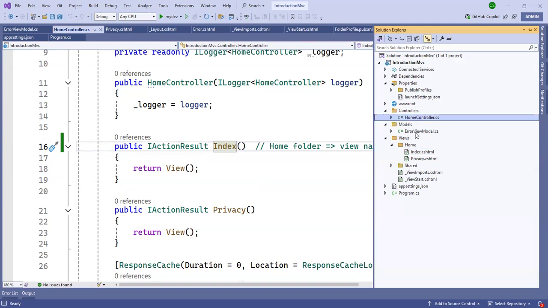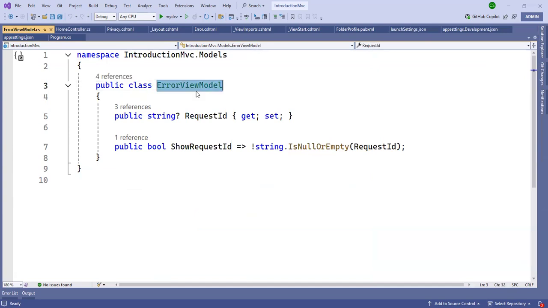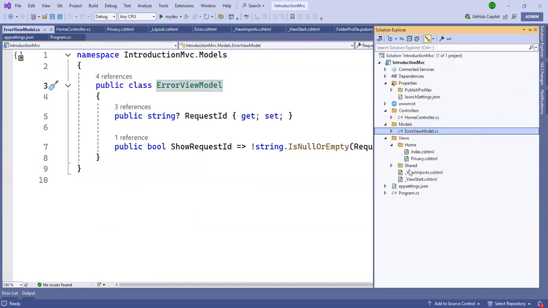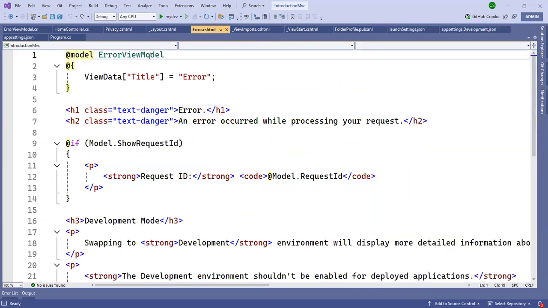When you use the model, it is for data. Suppose the error page uses a model.